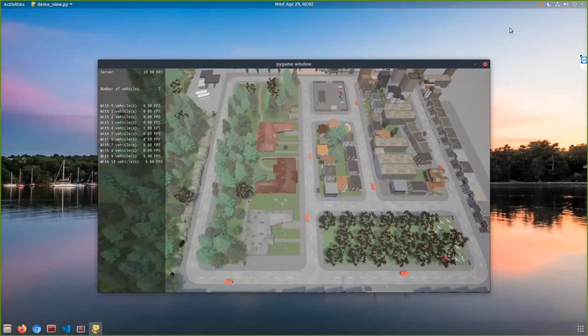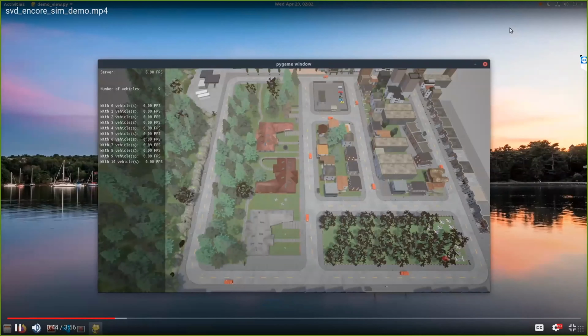After the initialization is complete, the agents would start running, and we will see the FPS in real time, and on the bottom we will be able to see the aggregate or average FPS in these fields. All the vehicles have been spawned now.